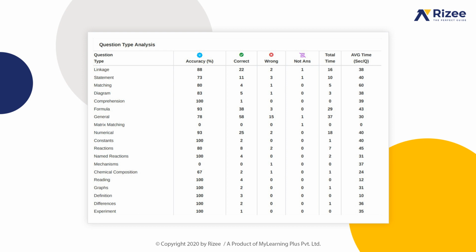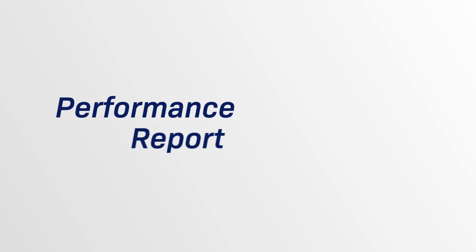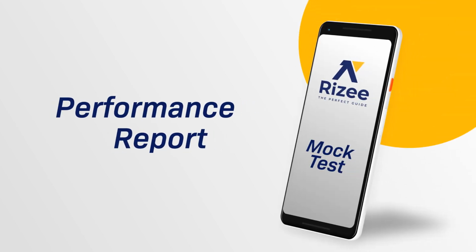Question theory analysis gives your conceptual and application accuracies, and using chapter wise analysis, your strength and weakness in different chapters of 4 subjects can be understood. In this way, the performance report after each mock test will help you to score better in the final exam.